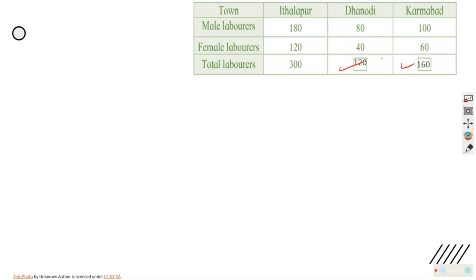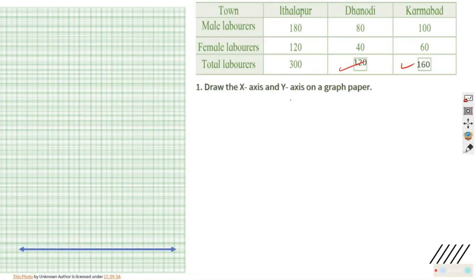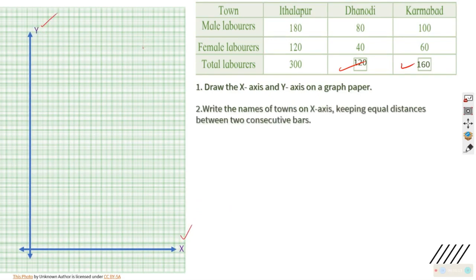Okay. Now what we have to do is we need a graph paper. In the graph paper we need to draw x-axis and y-axis, right? This is x and this is y-axis. Let me mark it as x-axis and y-axis, and write the names of towns at equal distance. Which are the towns here?